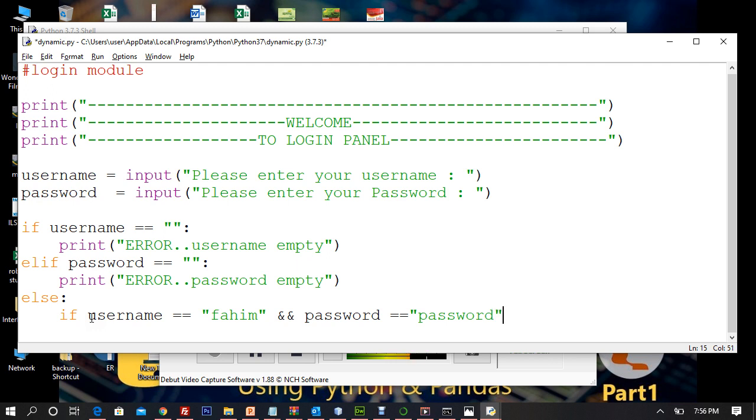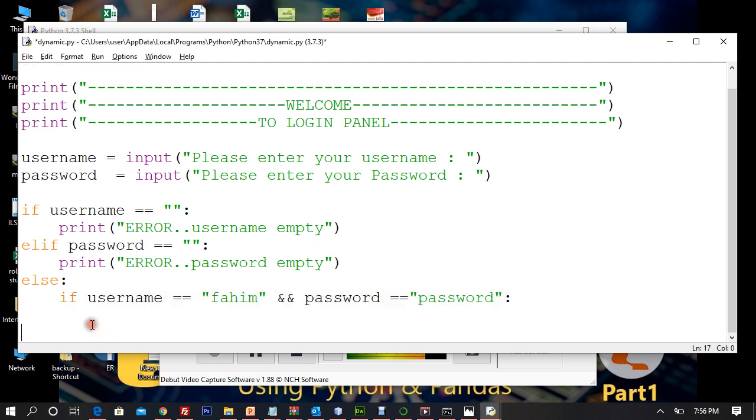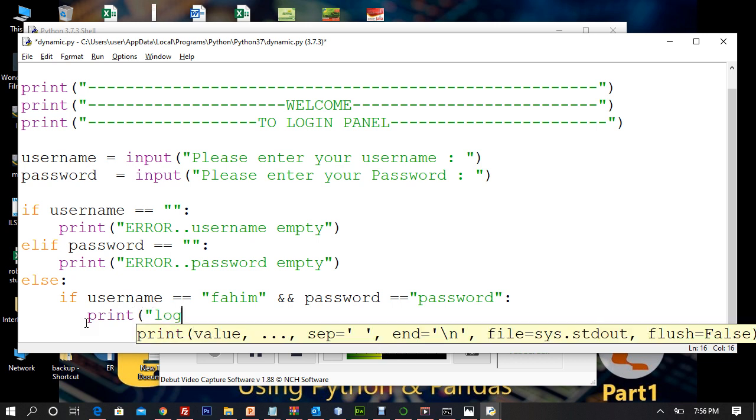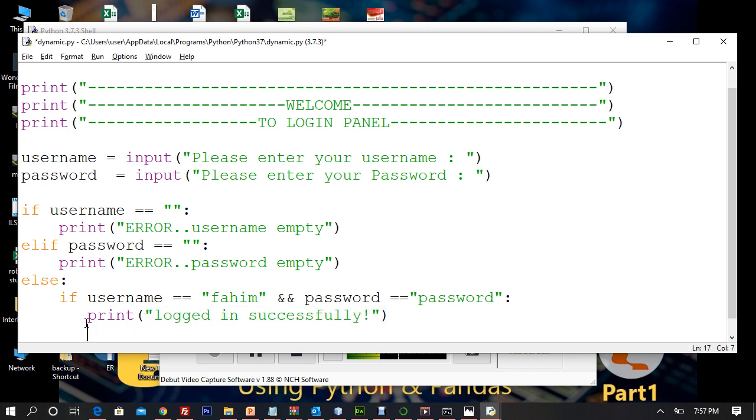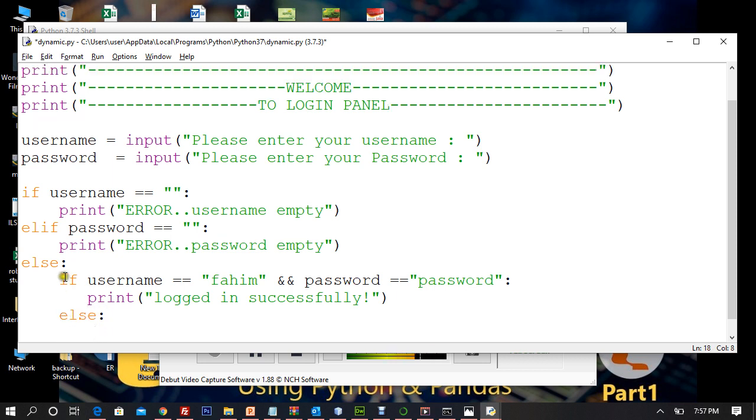And then what you got to do, right? Now this if is a separate block inside else, right? Show me, print, logged in successfully. And if it is not, I'll just go with another else, but this else doesn't belong to this if. This else now is in the body and it's parallel to this if. So this else belongs to this if.